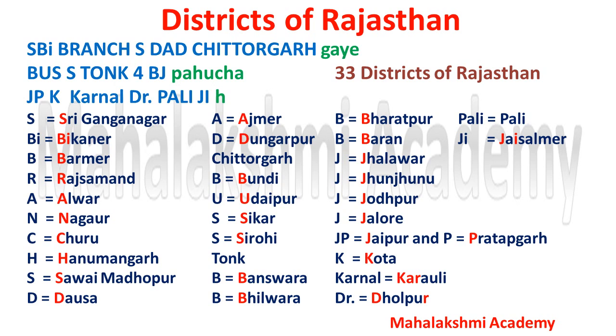Now the third sentence is JP के कर्नल डॉक्टर पाली जी हैं. Now JP, by JP we can have two districts. One is Jaipur, another is P for Pratapgarh. Now K stands for Kota, Colonel belongs to Karauli, DR, that is the doctor, belongs to Dholpur, Pali belongs to Pali, Pali same as Pali, JI stands for Jaisalmer.